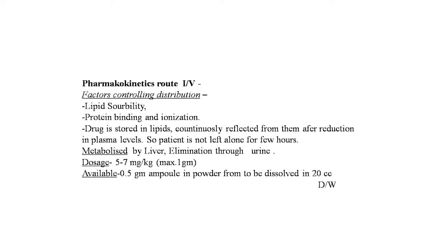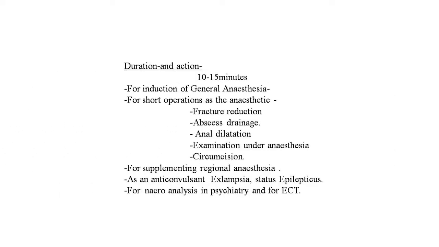Dosage: 5 to 7 mg per kg of body weight. Maximum up to 1 gram is to be given. Available as 0.5 gram ampoules in powder form to be dissolved in 20 cc of distilled water. Duration of action is 10 to 15 minutes.